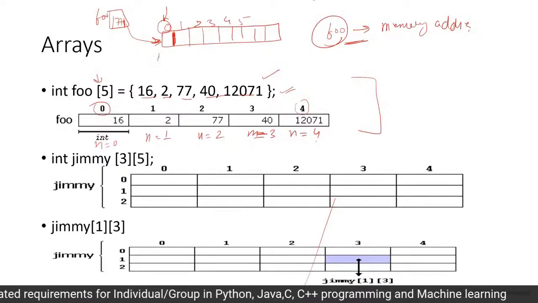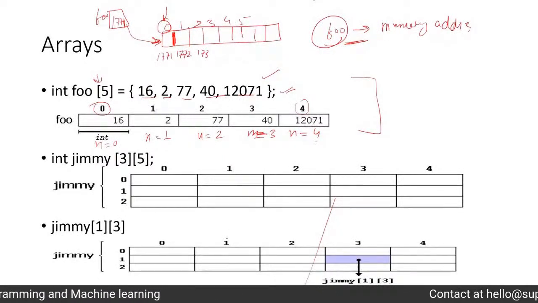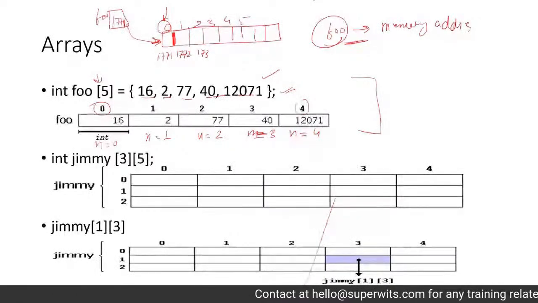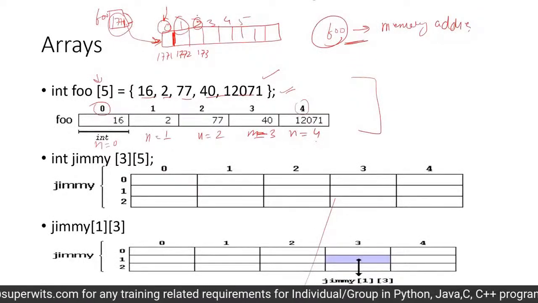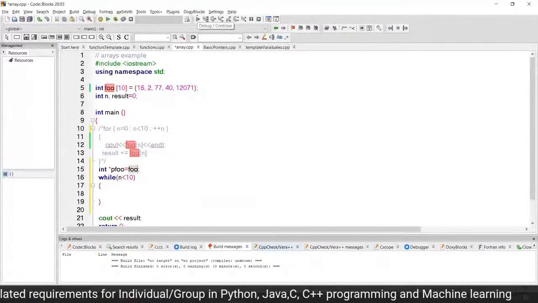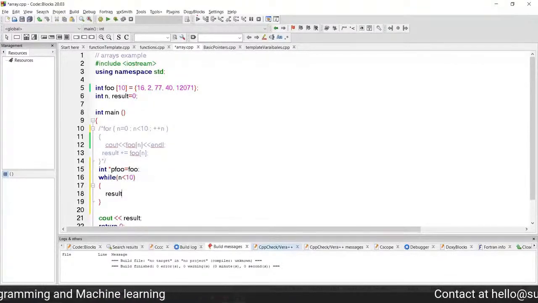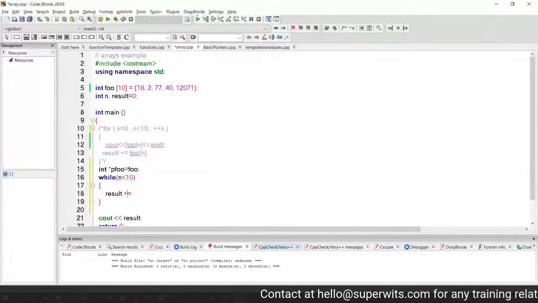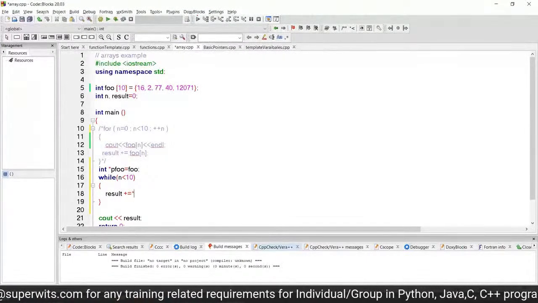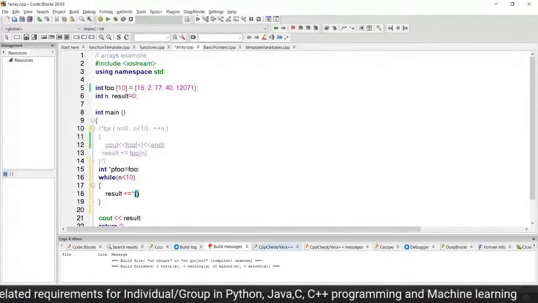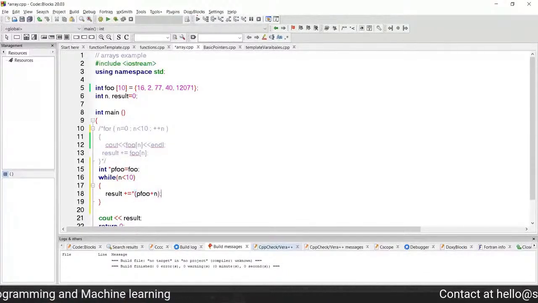So this location is 1771, 1772, 1773, and so on. This value plus this value is going to get us the location. So that is what I'm going to use as a logic over here as well. So I'm going to use this and then result plus equals to, I hope you remember from the operators episode, and then I'm going to use the dereferencing operator for pfoo plus n. Okay, so that is what we have.